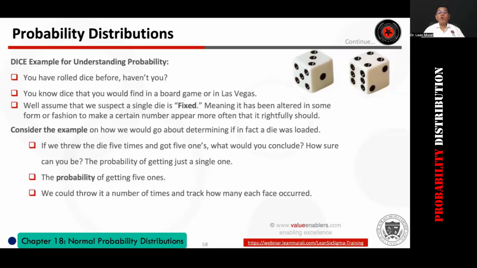Okay, somebody has got a phenomenal answer there. 1 divided by 7776. I wanted to congratulate Mr. Mohammad Imtiaz Ahmed. All of you give thumbs up to him, because it is 1/6 into 1/6 into 1/6 into 1/6 into 1/6, 5 times. And if you do that, 1 divided by 6 to the power of 5, it's that number. Fantastic. Not 1/6 into 5, but 1/6 to the power of 5.